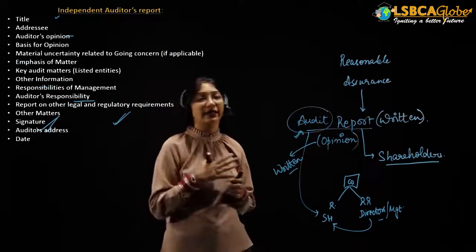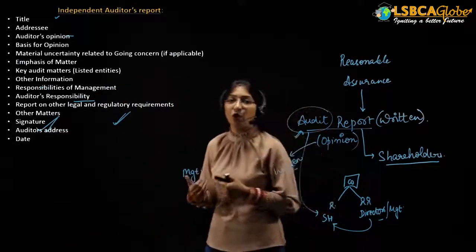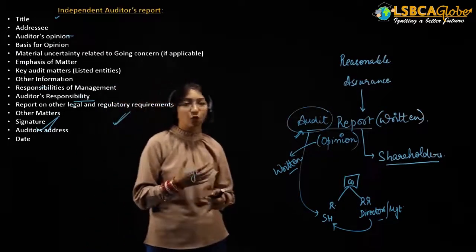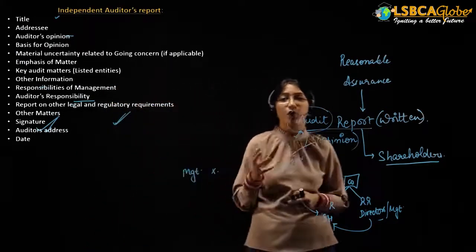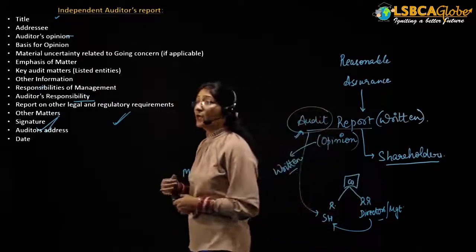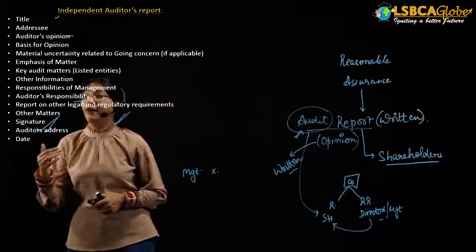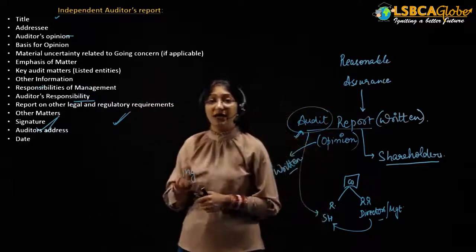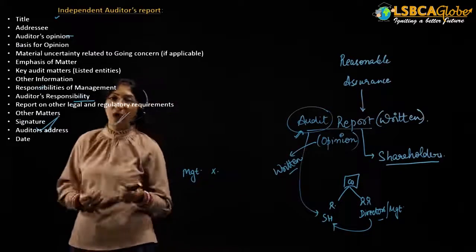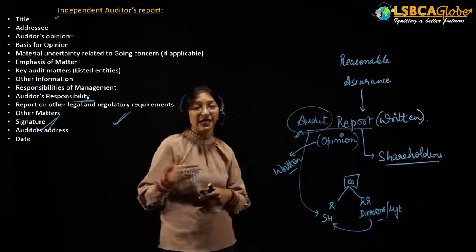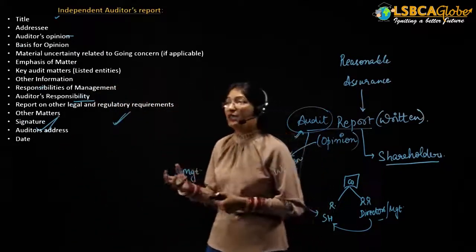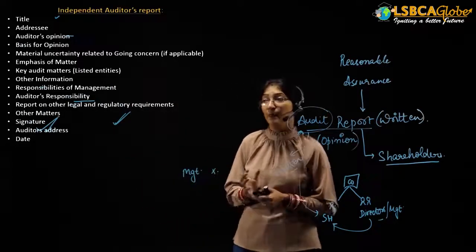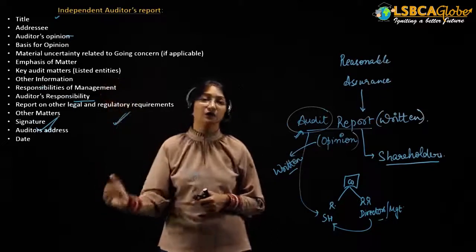Then the report on other legal and regulatory requirements. In larger organizations, the auditor has to provide a report on legal and regulatory requirements, stating whether the company has followed all the legal requirements or not. Then there are other matters, and finally the auditor will provide his signature and write the auditor's address, so that anyone who has any queries can come to the auditor at this address and discuss them. Finally, the date of signing of the audit report will be provided, and this will be the proper format of the audit report.